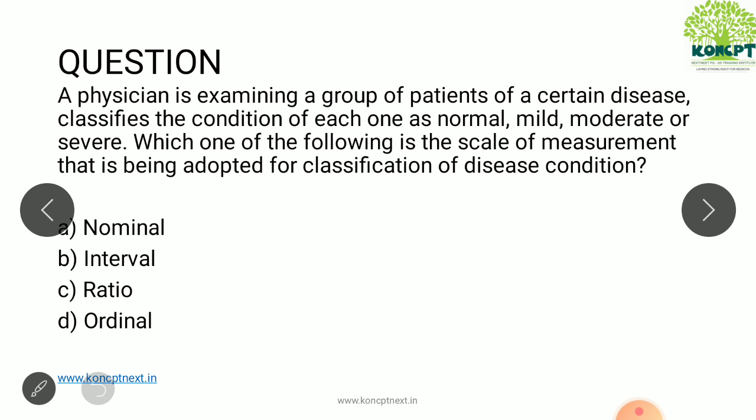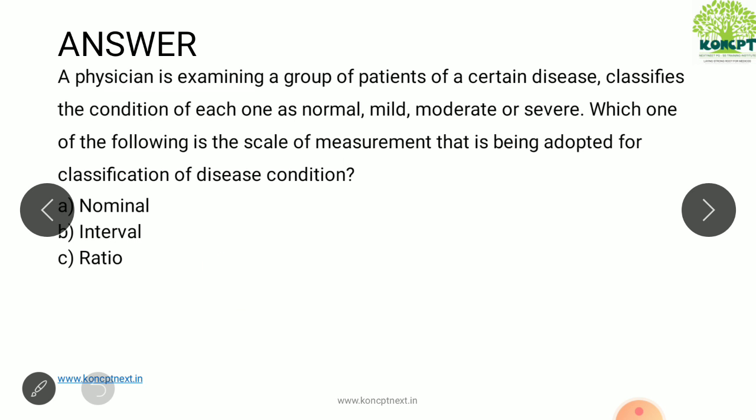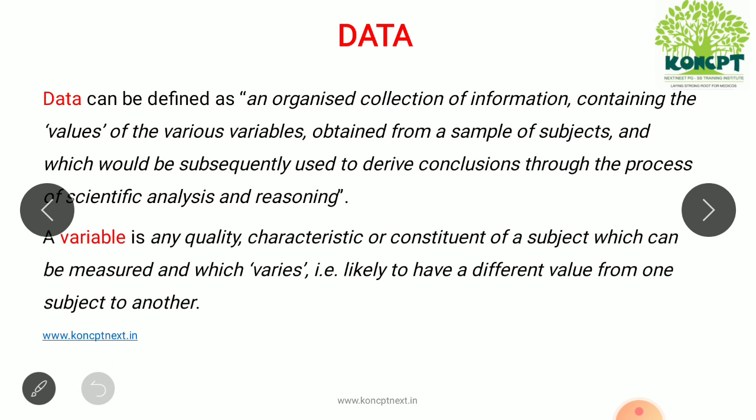So here is a question. A physician is examining a group of patients of a certain disease and classifies the condition of each one as normal, mild, moderate or severe. Which one of the following is the scale of measurement that is being adopted for classification of the disease condition? Nominal, interval, ratio and ordinal. So let us look at the answer. The answer here is ordinal. So let us see each one of them one by one.